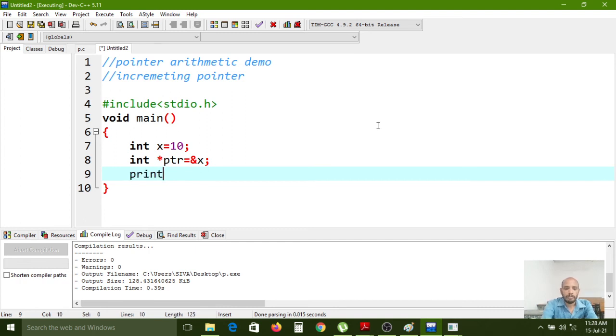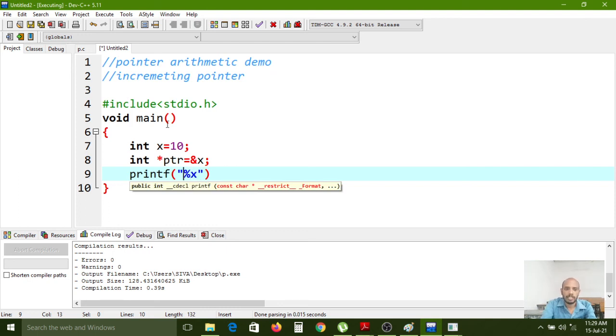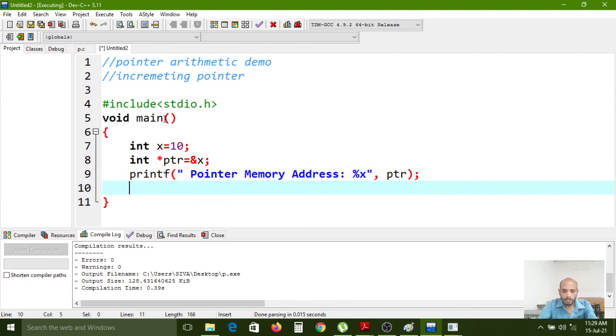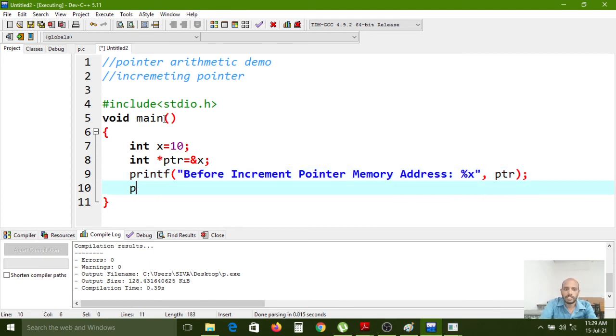Now printf, %u x is the memory address, pointer memory address, here *ptr, okay, *ptr is the value. Before incrementing, pointer memory address and *ptr.